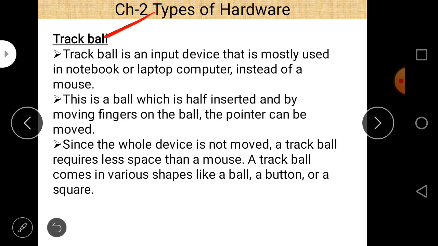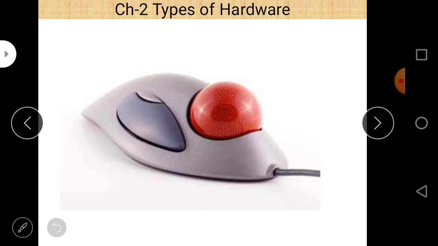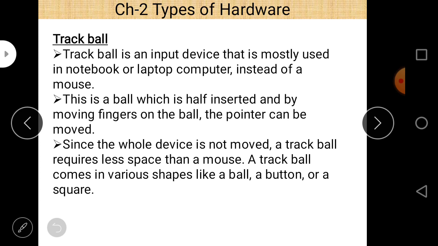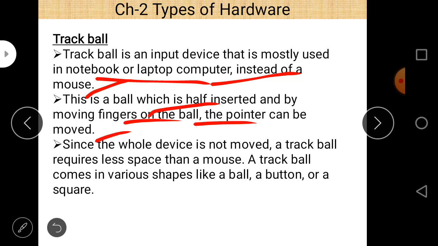Next is trackball. Trackball is an input device. This is a trackball. It looks like a mouse, and there is a ball at its upper side. So trackball is an input device. It is mostly used in notebook or laptop computers instead of a mouse. And this is a ball which is half inserted, and by moving fingers on the ball, the pointer can be moved.